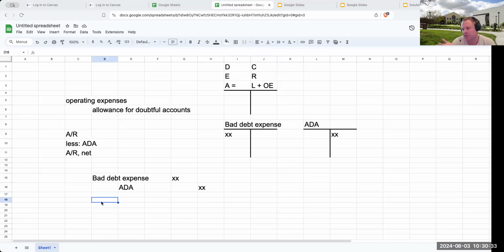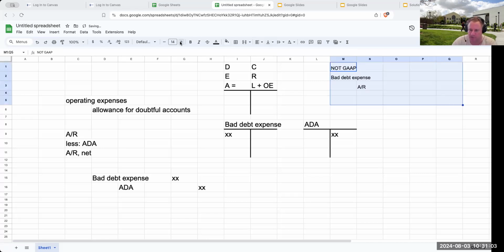When we realize that accounts receivable will not be collected, we're going to write off the receivable. Now, under the cash basis or under the direct write-off method, which is not GAAP, you would debit bad debt expense and credit the AR directly. However, this is not GAAP, very important. It does not fall under generally accepted accounting principles.